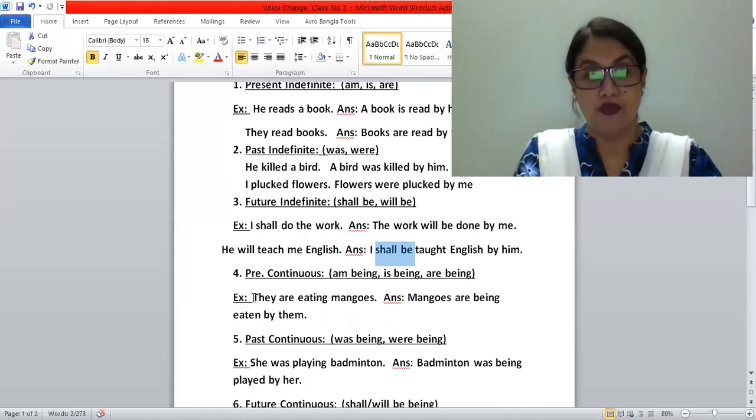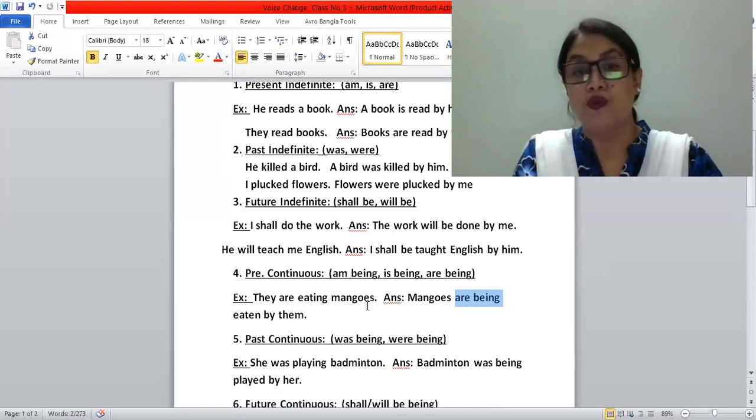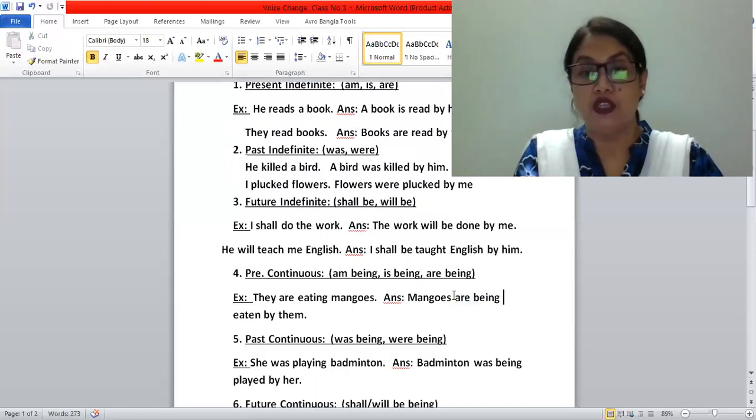Suppose the first example here: they are eating mangoes. You can notice here, they are eating mangoes, present continuous tense. So mangoes is plural here. For that reason, we used are being. Mangoes are being eaten by them. Okay, so if it is written that they are eating a mango, a mango is being eaten by them.